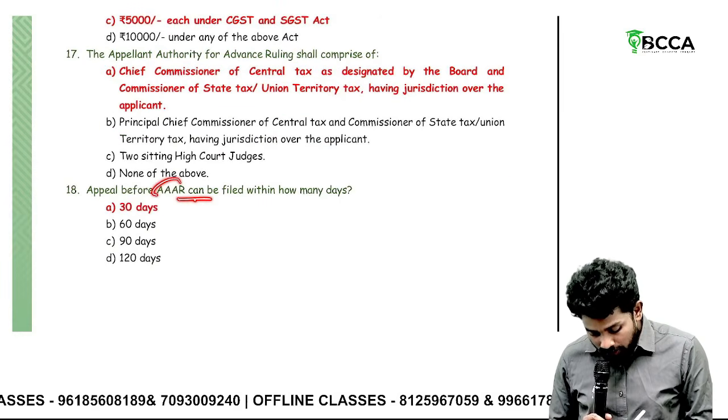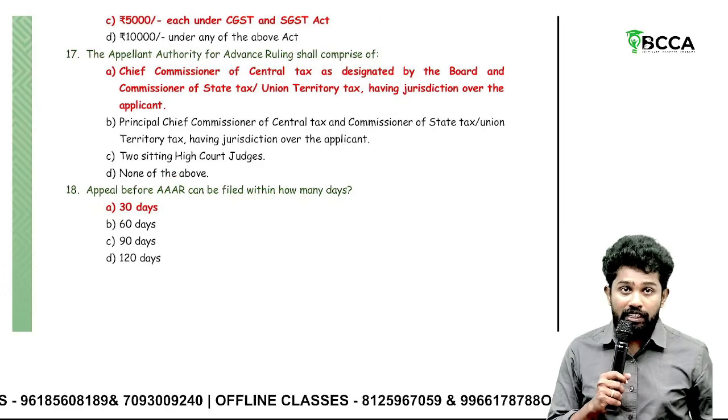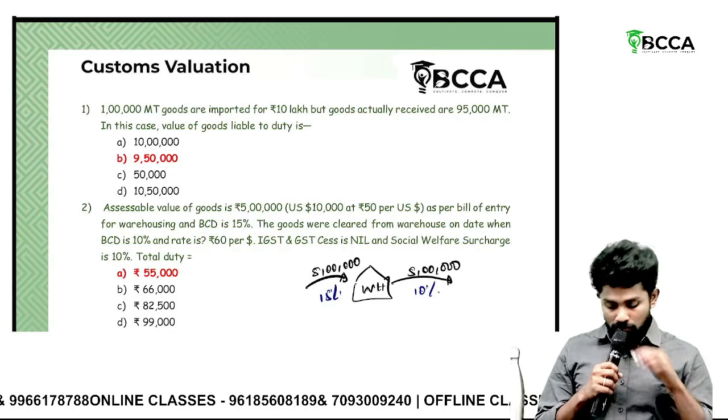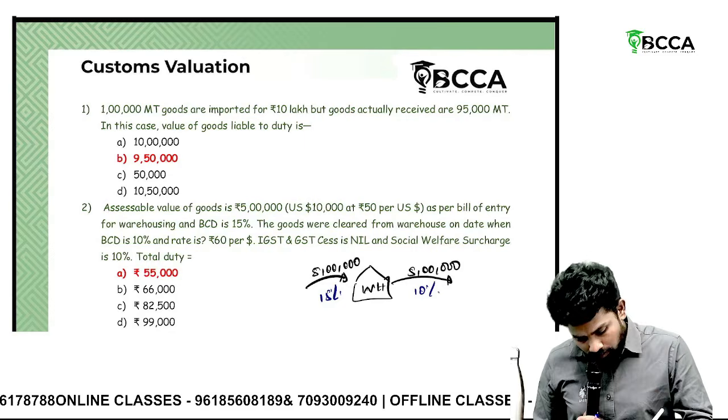Appeal to the appellate authority for advanced ruling can be filed within how many days? Within 30 days. So under customs, sir, quickly we can finish off, sir, customs.